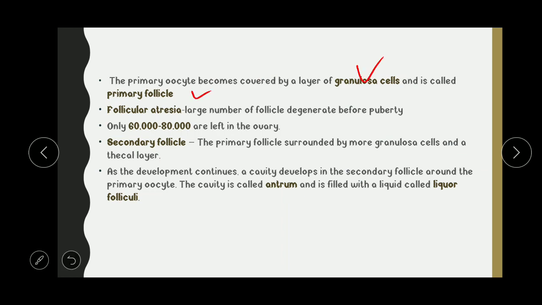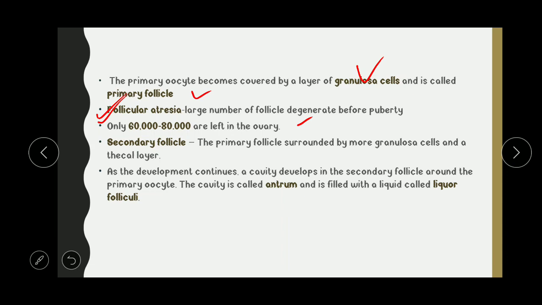So what is follicular atresia? We have already seen there are about 1 million ova formed in the fetal ovary during development inside the womb, but from them only 60,000 to 80,000 will become active and remain in the ovary, and the others degenerate. This is called follicular atresia. You remember the term follicular atresia.